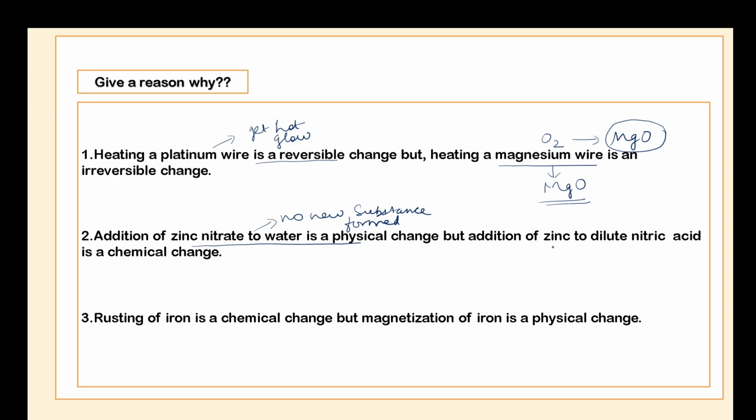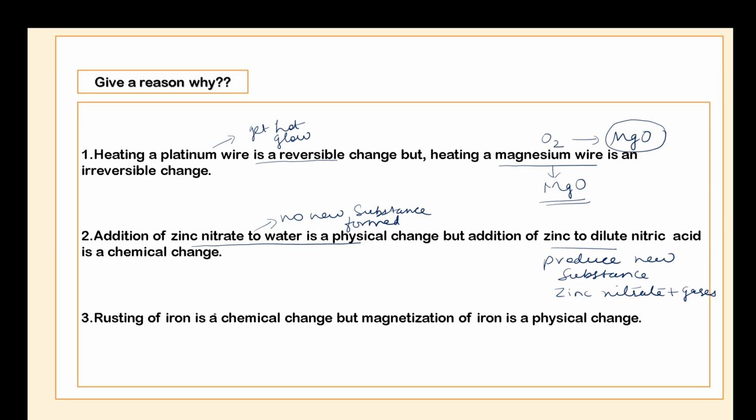Then, addition of zinc to dilute nitric acid is a chemical change because it will produce new substances. What will be those new substances? We are going to get the salt, that is zinc nitrate, and some gases will be released. Those gases will be nitric oxide and water vapor. So it produces new substances, hence it will be a chemical change.